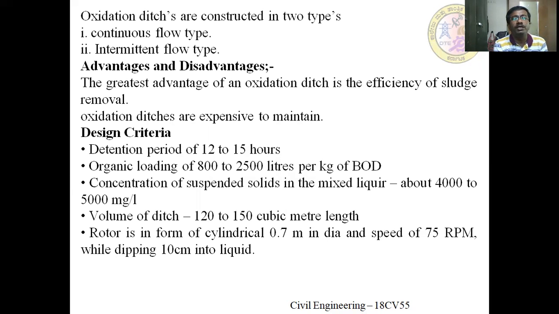Ditches are constructed in two types: continuous flow type or intermittent flow type. Means if the flow is continuous in the channel, then it is continuous flow. Otherwise, they allow the flow for some particular time and then stop once again. They continue the things. It is an intermittent flow system.